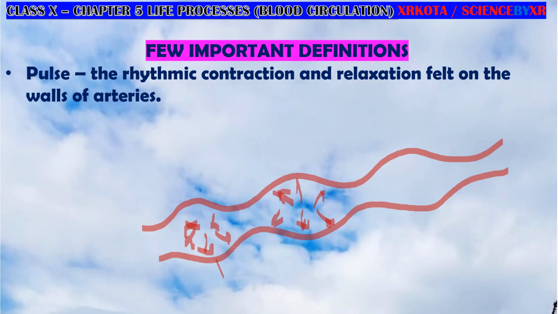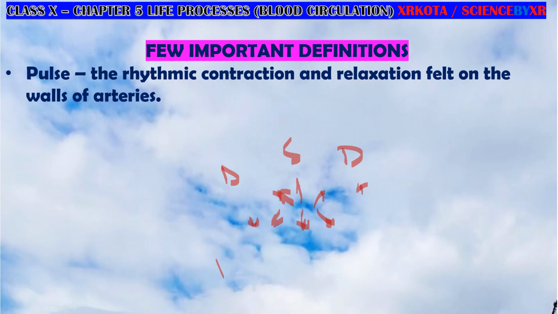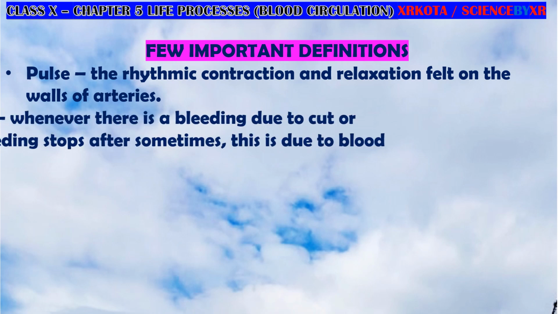This is systolic pressure, and here it is less blood pressure, that is called diastolic blood pressure. So this is diastolic and this is systolic, diastolic, systolic. Like this, the blood pressure keeps on changing. And because of that, the arteries will swell and compress and swell and compress. And this can be called a pulsation, that is called pulse. The pulse rate is simply directly related to the number of heartbeats.